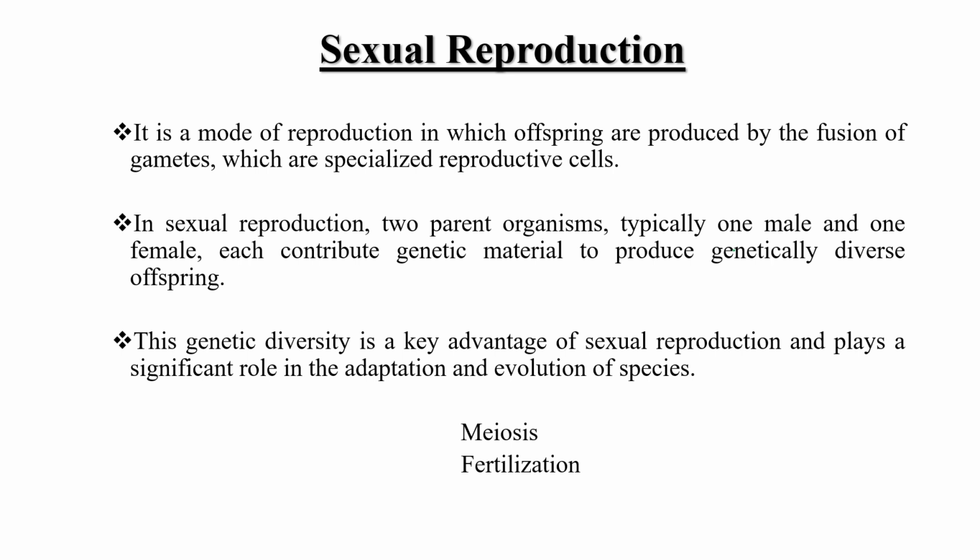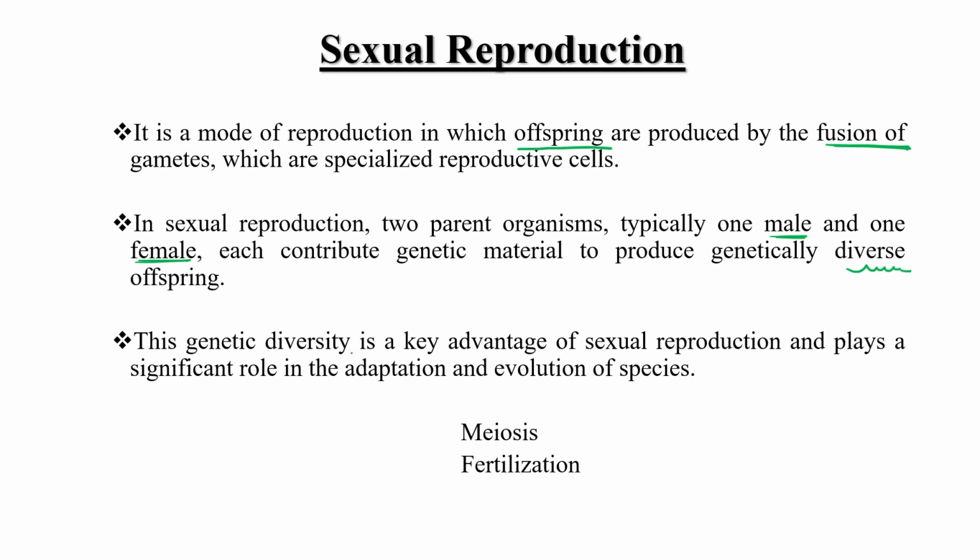Okay, now sexual reproduction, the second mode of reproduction, in which offspring are produced by the fusion of gametes, means by the fusion of egg and sperm, or we can say specialized reproductive cells, right? So in sexual reproduction, two parent organisms, typically one male and one female, each contribute genetic material to produce genetically diverse offspring, right?